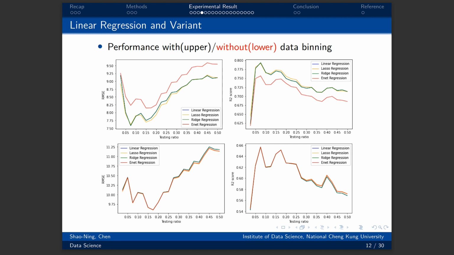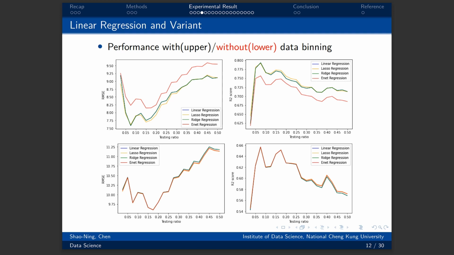How about the dataset with data binding? The upper 2 plots are the performance with data binding at 15% testing ratio. We can see that the RMSE decreased from 9.6 to 7.7. R-squared score increased from 0.65 to 0.75.